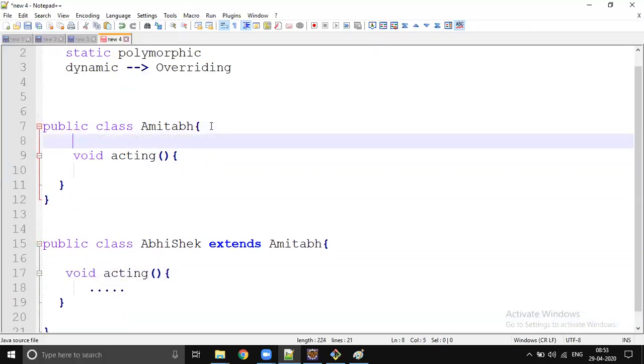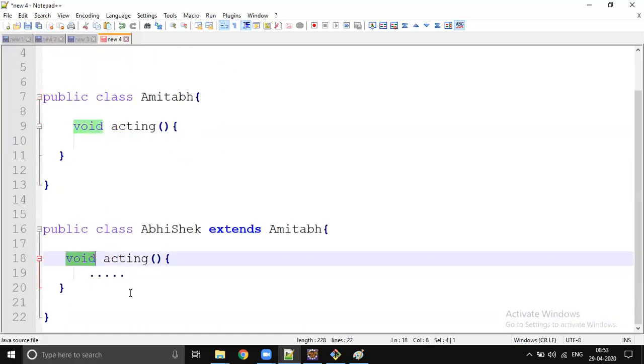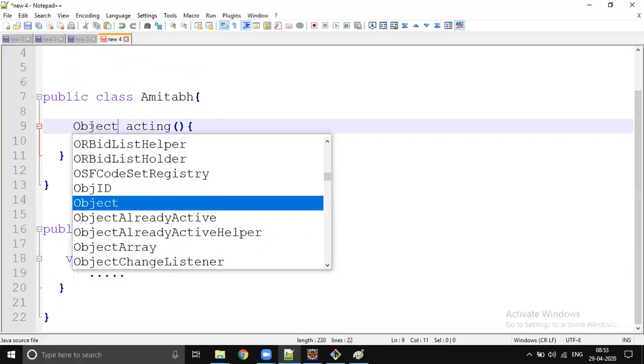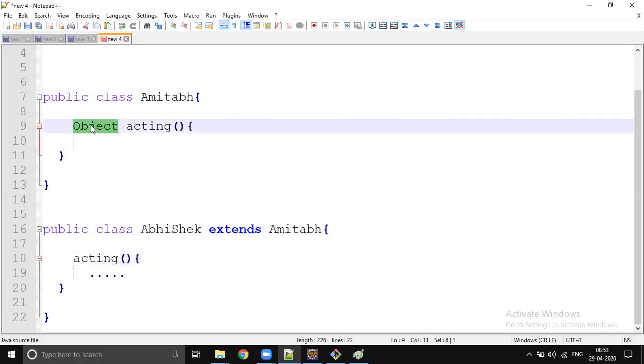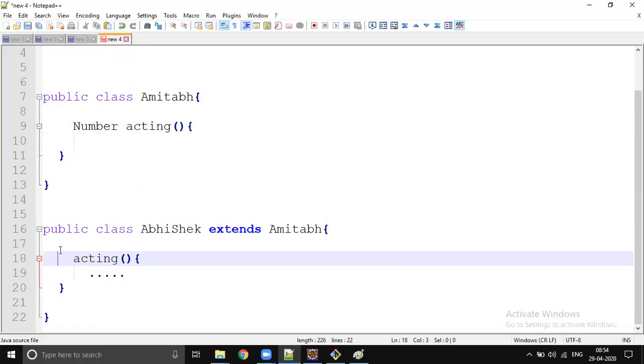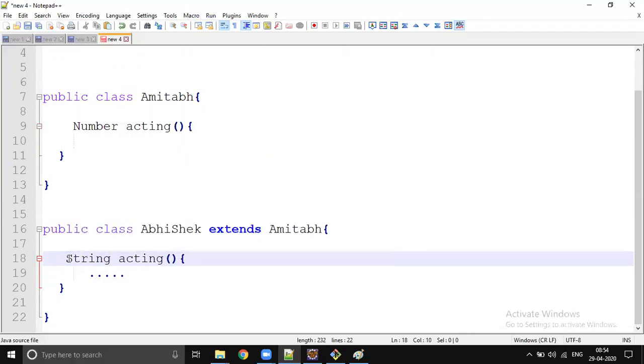When you are trying to override any method, you must return the same type or a child type. Same type means if the parent is void, then the child also should be void. If the parent is object, then you can return any child type, String, Integer, anything. If the parent is Number and the child is String, then we will get a compilation error saying that the return type should be matched.